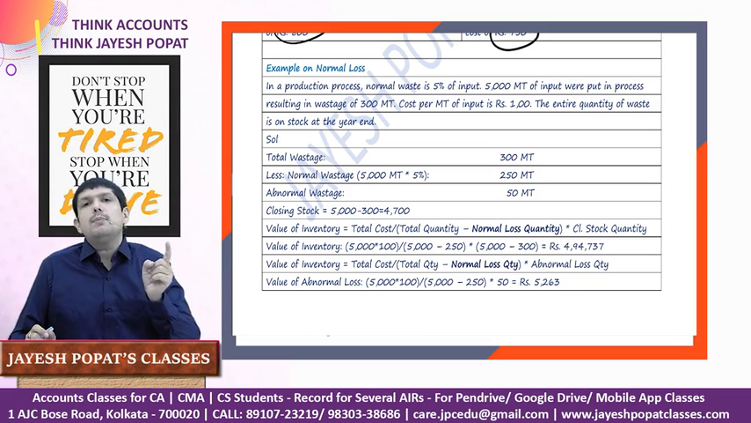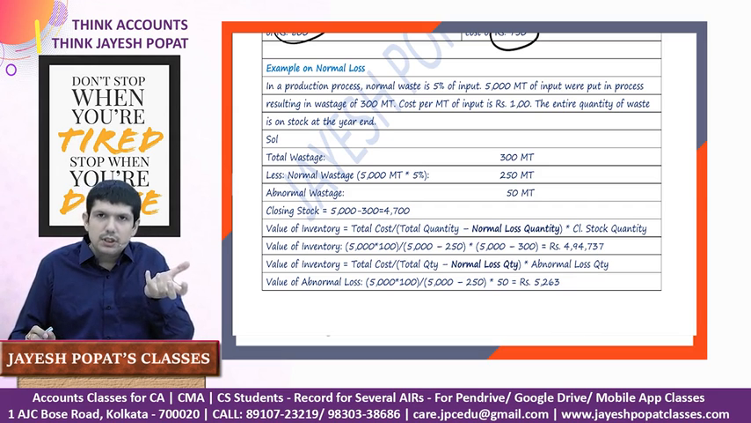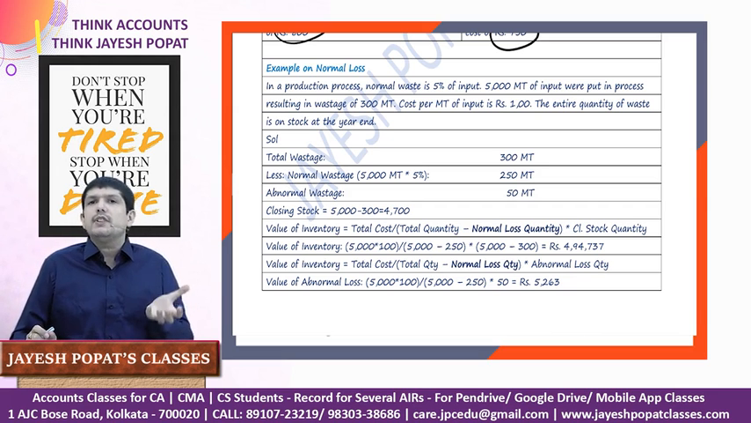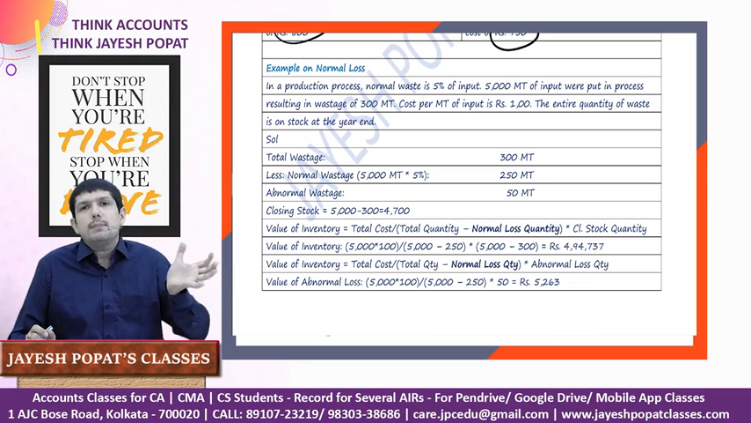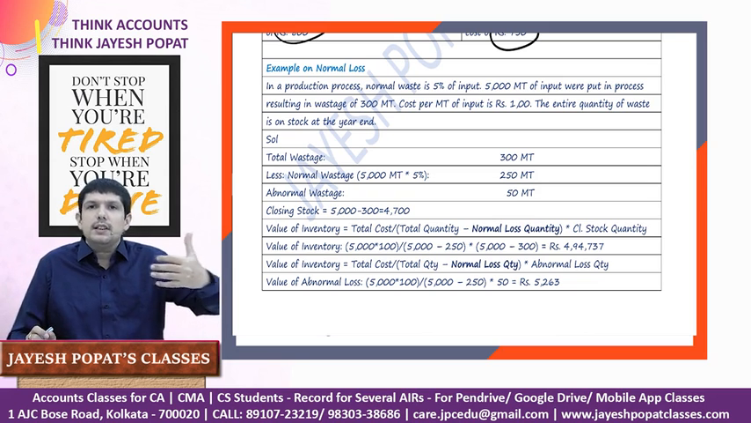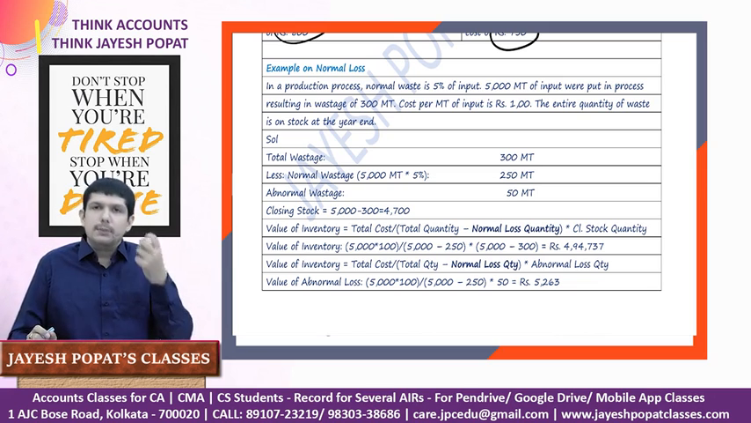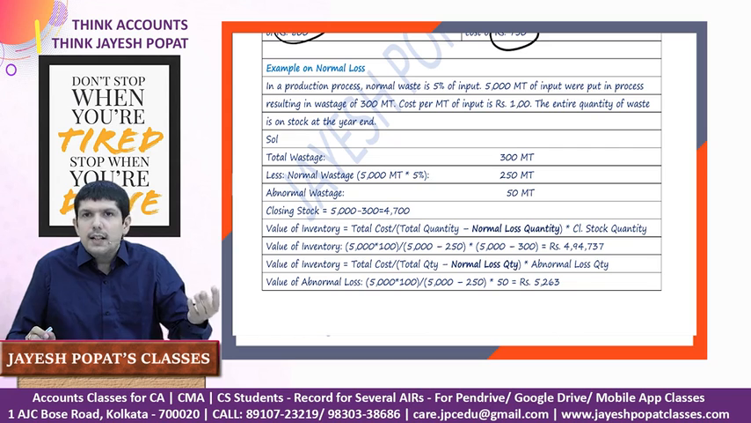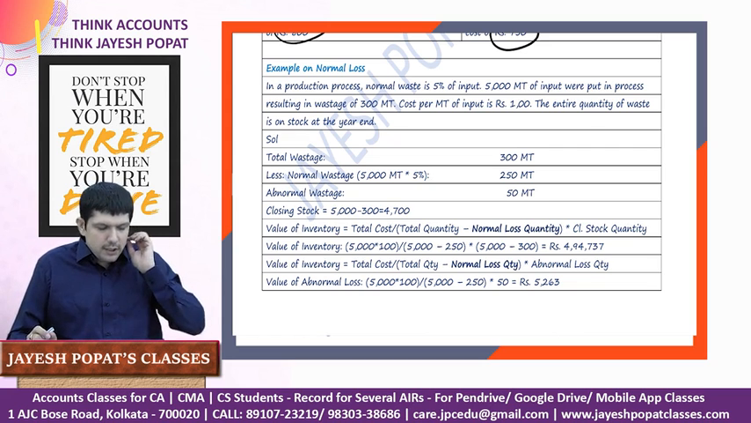But a normal loss is something which is unavoidable, right? Which will be incurred without any fault. It is basically because the inherent nature of the goods is such that these losses will be incurred. For example, if you are transporting some liquid or petrol from one place to another, there will be some evaporation, there will be some leakages, because that is inherent to the nature of that particular item of inventory. So let's have a look.